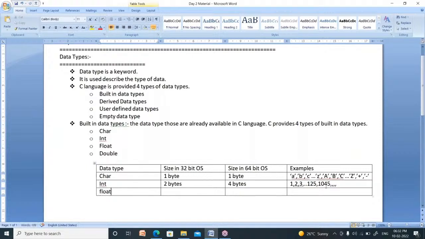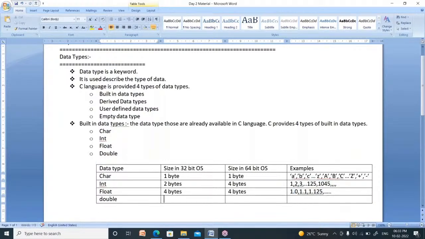Now we have one more data type, float. Float size is 4 bytes in a 32-bit operating system, the same 4 bytes in a 64-bit operating system. Float is nothing but a real number, meaning a floating point number, like 1.0, 1.1, 1.125. These must have a decimal point. So these are nothing but floating point values. Round numbers are called integers. If the number has a dot symbol, then it is called float.